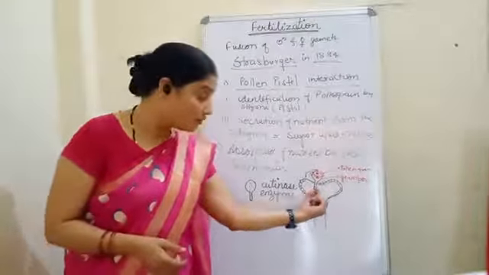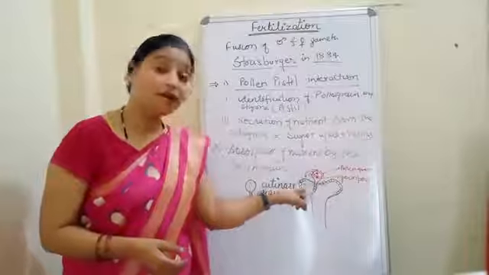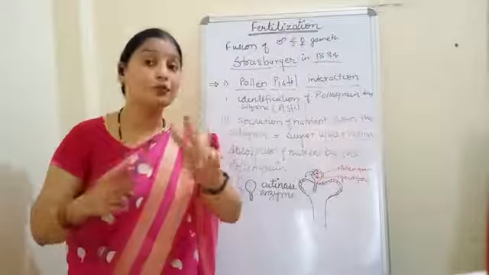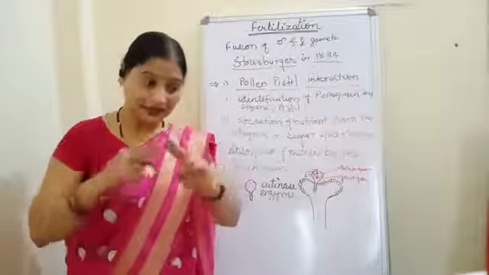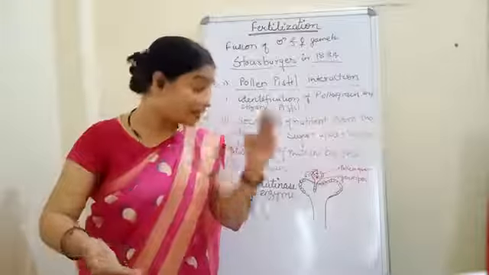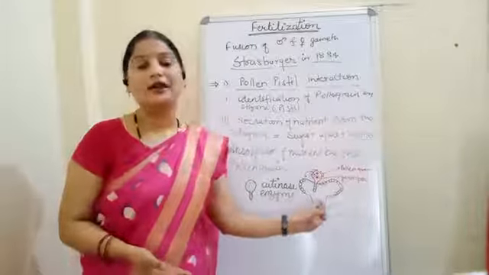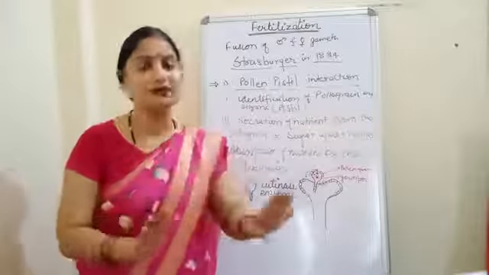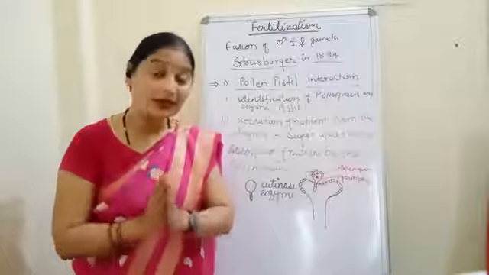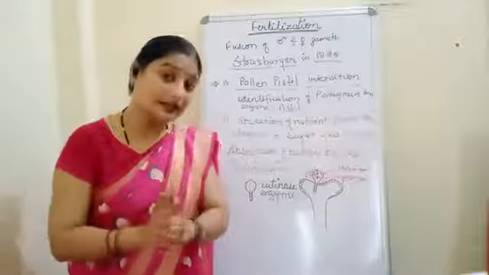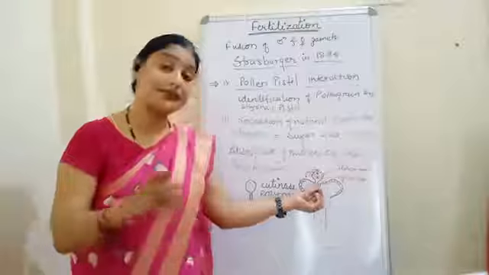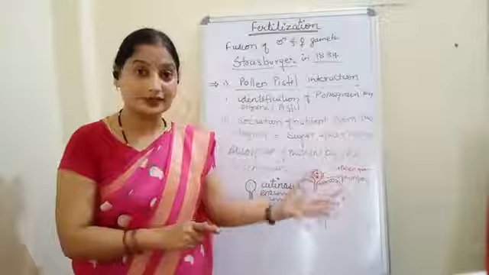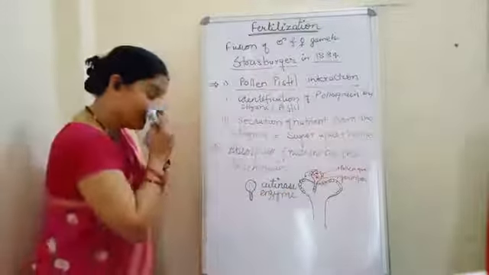After moving inside, the generative nucleus will divide and give 2 male gametes. That is, it will become a 3-celled stage after entering into the stigma. But those pollen grains which are already 3-celled, there is no division in that. But in those which are 2-celled, the generative nucleus itself divides into more male gametes when it enters into the stigma. So now what will happen?